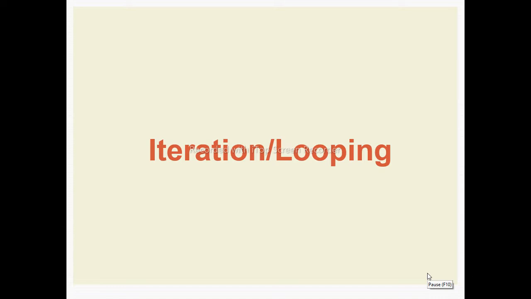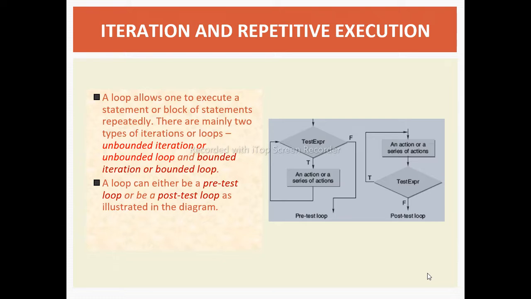Next, the control statements are iteration statements or looping statements. In this, the block of statements or block of code will get executed in a repetitive manner. A loop allows one to execute a statement or a block of statements repetitively, that is, in an iteration manner. There are mainly two types of iteration, unbounded and bounded. A loop can be either a pre-test loop or a post-test loop.